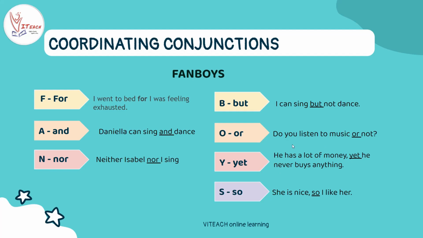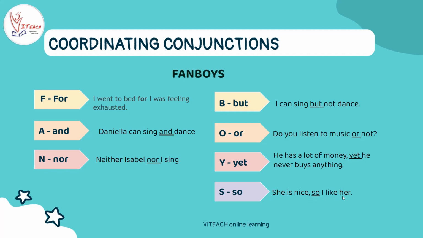Yet: he has a lot of money, yet he never buys anything. We can understand this easily, right? That this person has a lot of money, yet, but still, he never buys anything. So here also these two are independent clauses and we are connecting them with the conjunction yet. So: she is nice, so I like her.